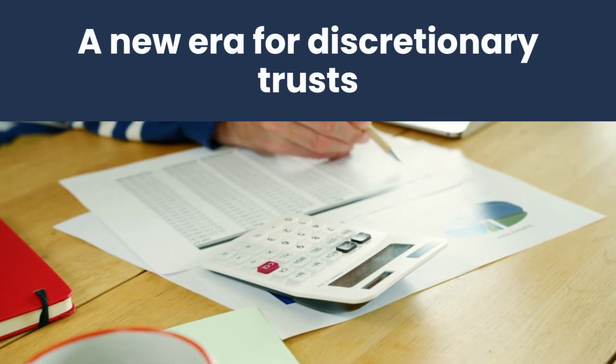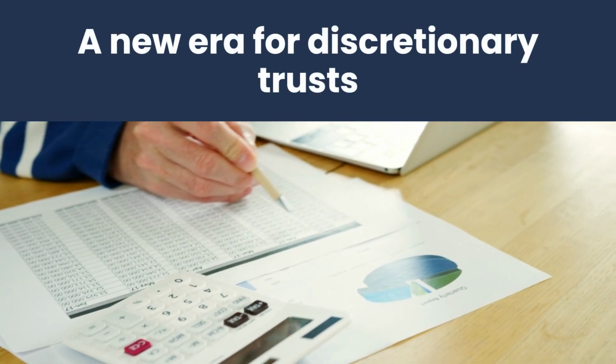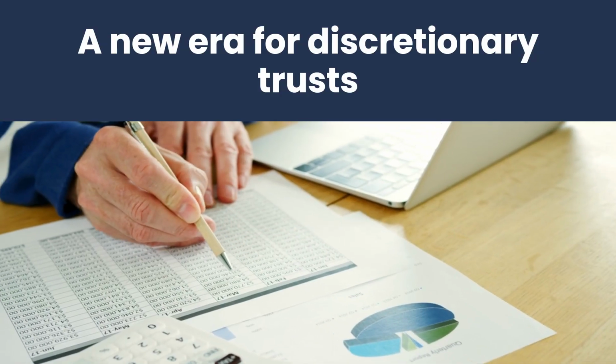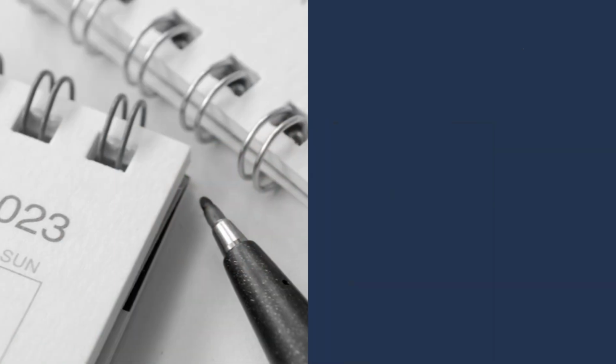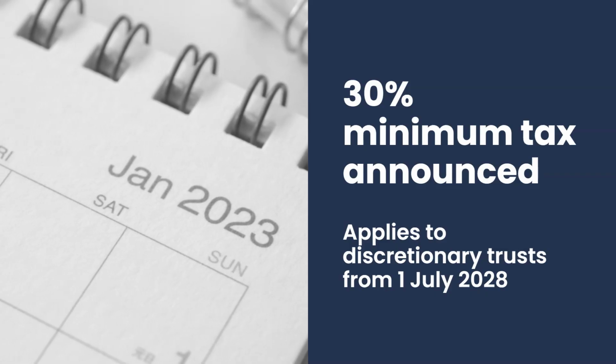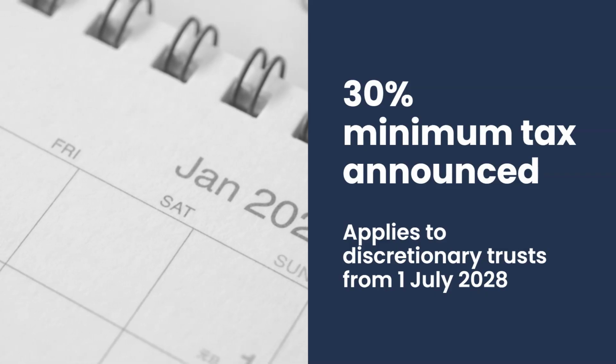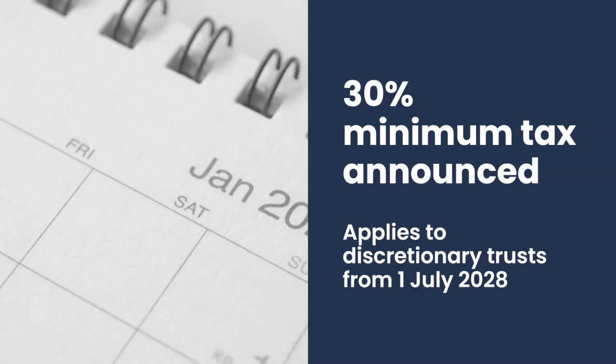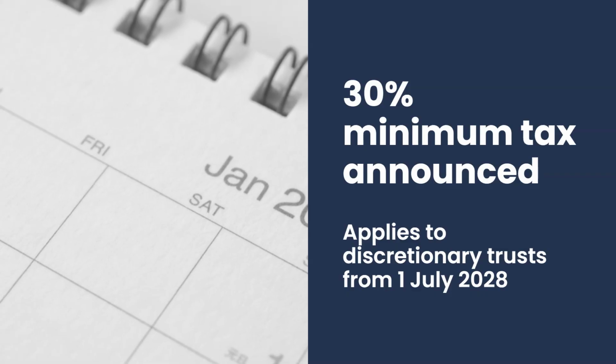Imagine facing a significant shift in the way discretionary trusts are taxed across Australia. From July 1st, 2028, a new minimum tax of 30% will apply to discretionary trusts, aiming to better align trust income tax rates with those paid by workers.